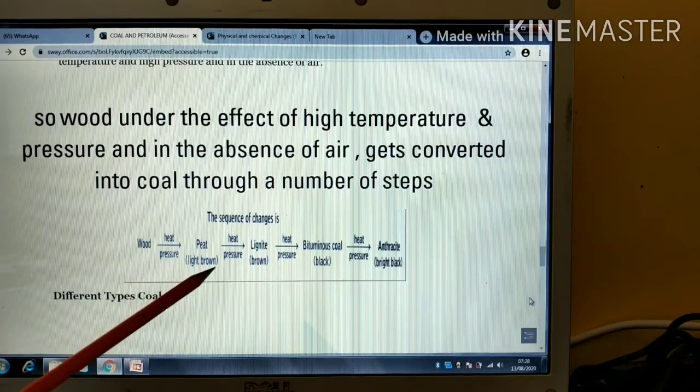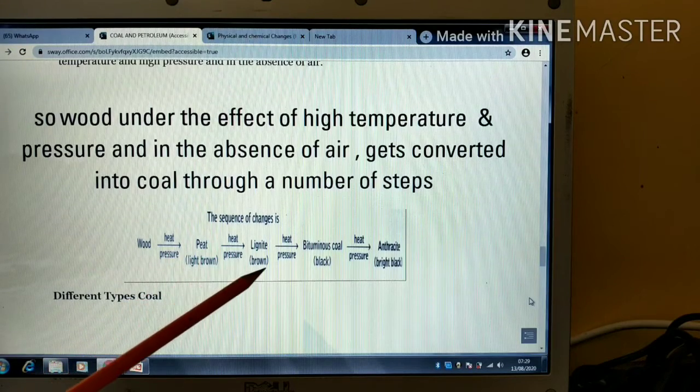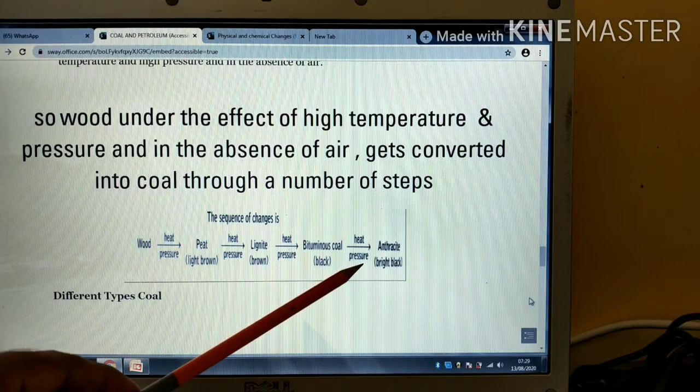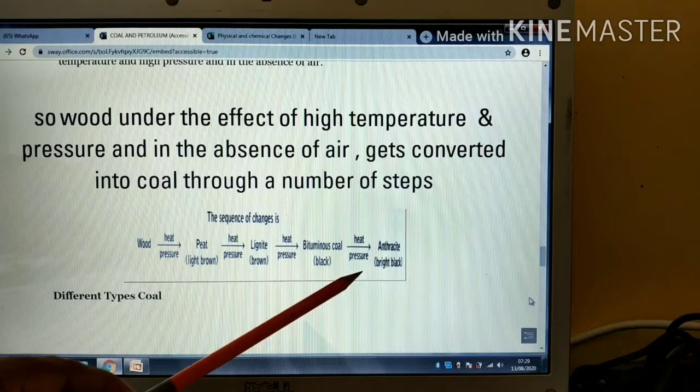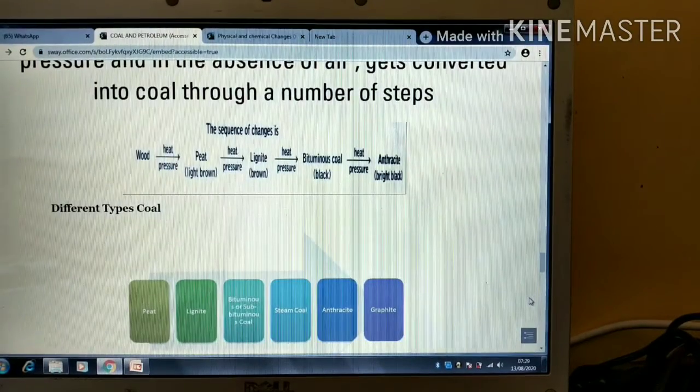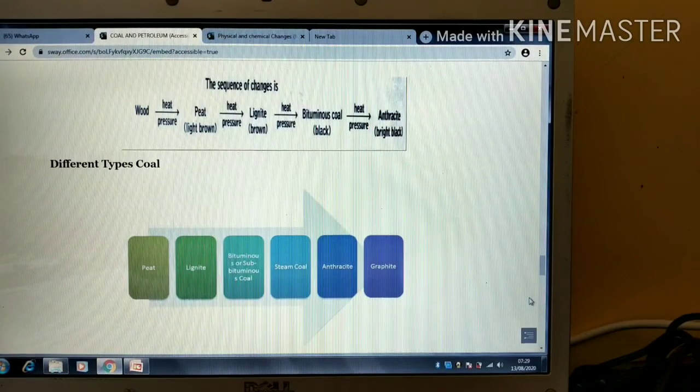Now these are the different varieties of coal, whether they are peat, lignite, bituminous coal or anthracite, but the purest form of coal is anthracite because it contains a large amount of carbon. Now coming to different types of coal. What are the different types of coal? So we can say peat, lignite, bituminous coal, anthracite, etc. are the different varieties of coal. Peat has the least amount of carbon in it, whereas anthracite has the largest amount of carbon in it. So anthracite is the purest form of coal.